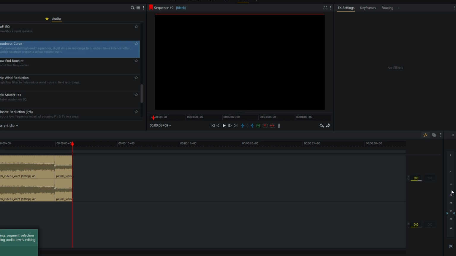For precise control, position the playhead over the clip you want to modify. Change the volume by altering the number in the first box. Positive numbers increase volume, negative numbers decrease volume.